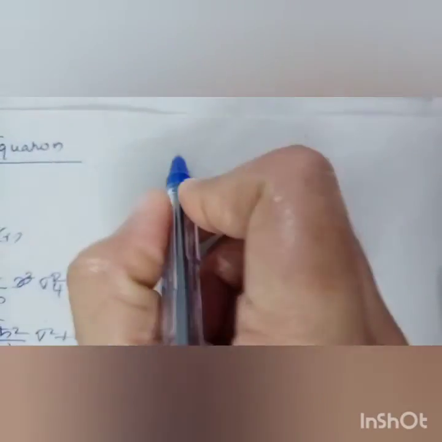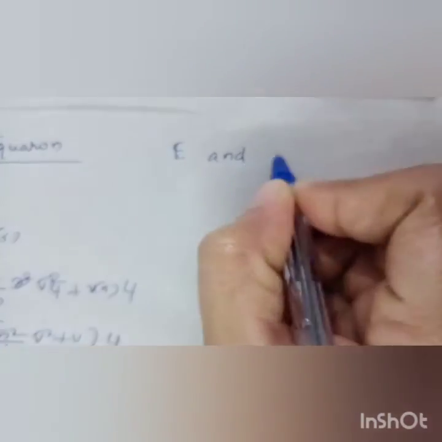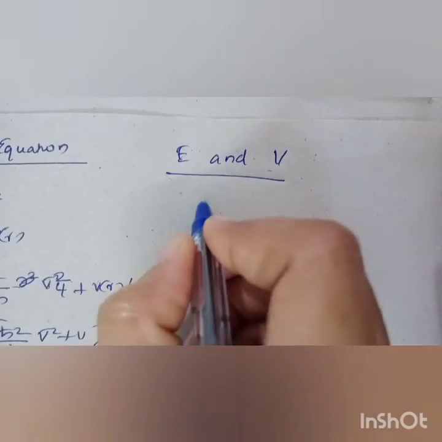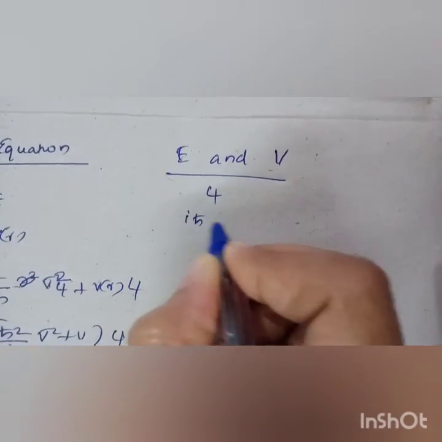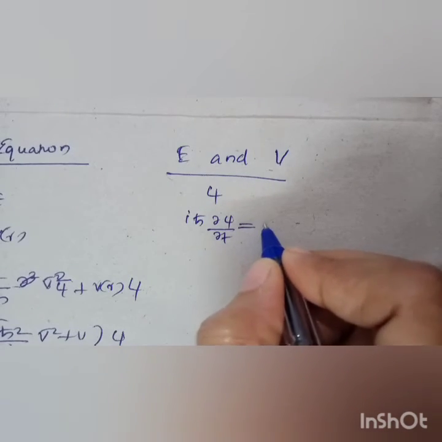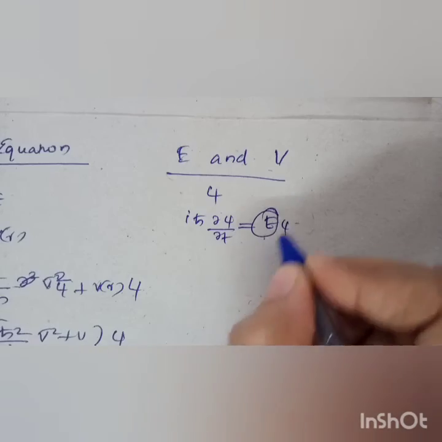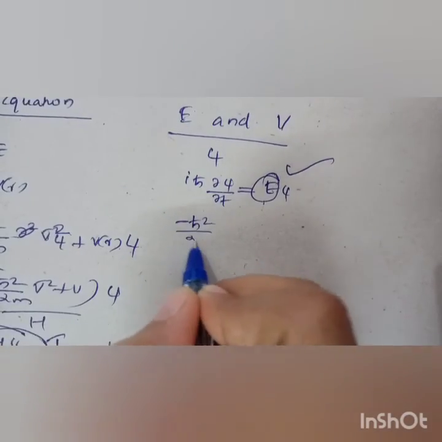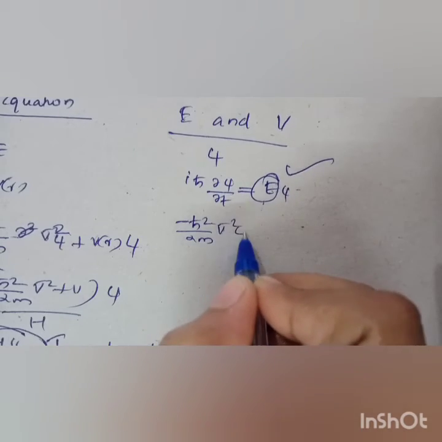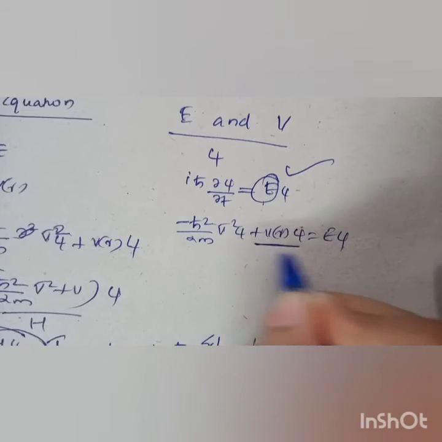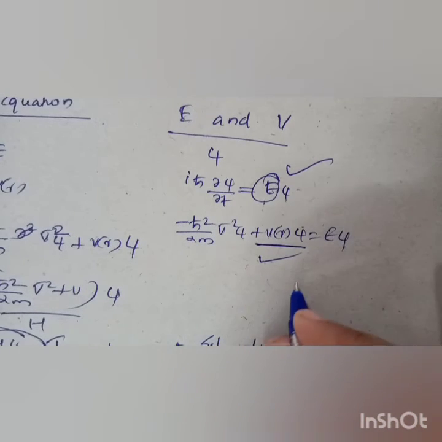And next application is to find the energy and potential. For that, if you are given a wave function psi, we know the time dependent Schrodinger equation, that is i h cross dou psi by dou t is equal to E psi. From that you get the energy, and after that you put in minus h cross square by 2m del square psi plus V of r into psi is equal to E psi. From that you get the potential.